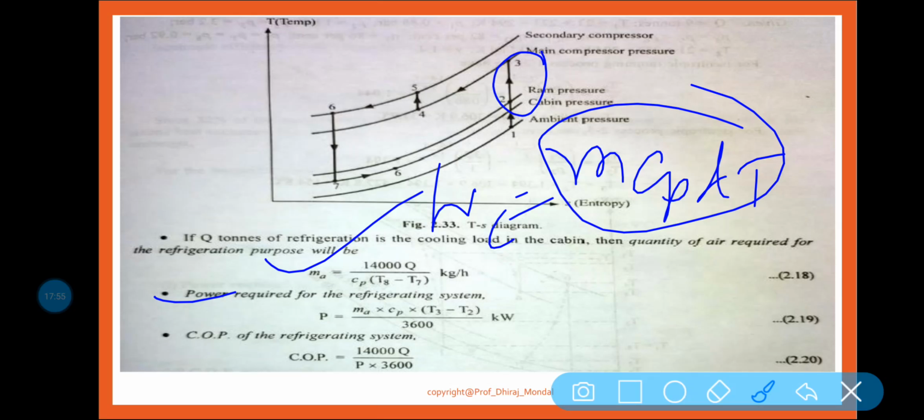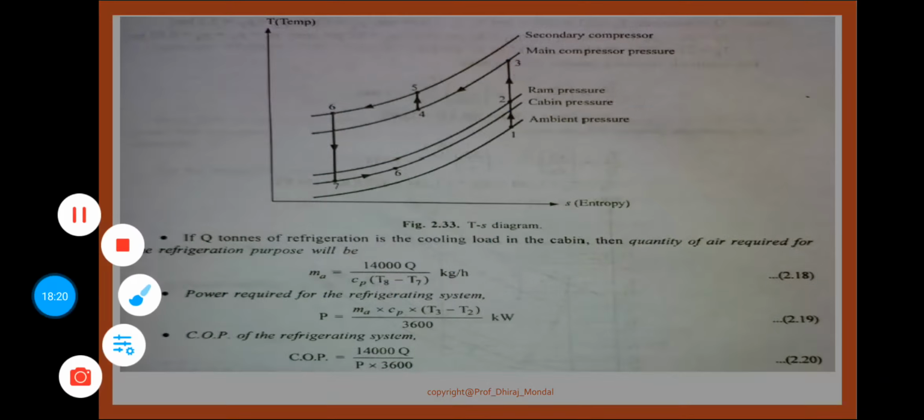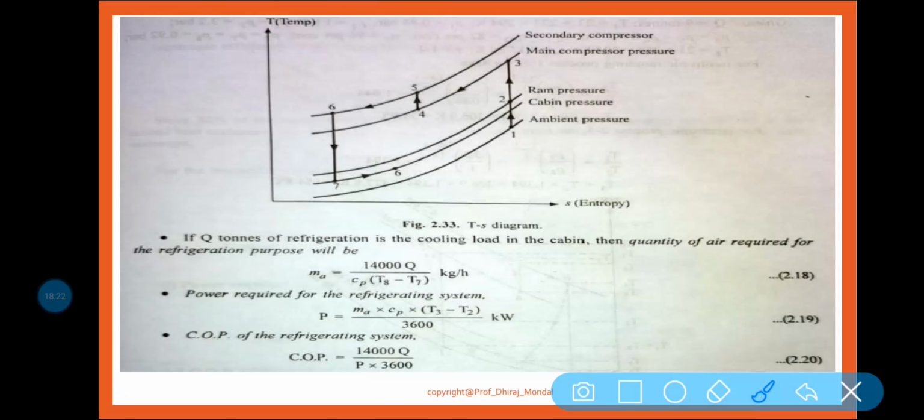So mCp T3 minus T2 by 3600, why? Because you have to take it in terms of kilowatt. So P is equal to mCp into T3 minus T2 by 3600 kilowatt. This is your power required for the refrigerating system. If I am talking about the COP, so COP is equal to refrigeration effect.